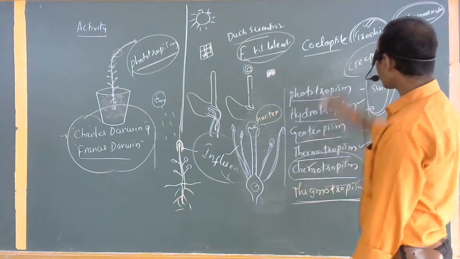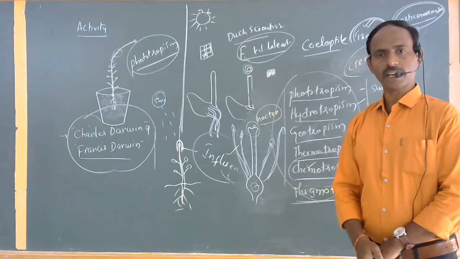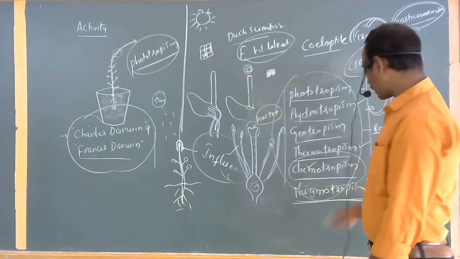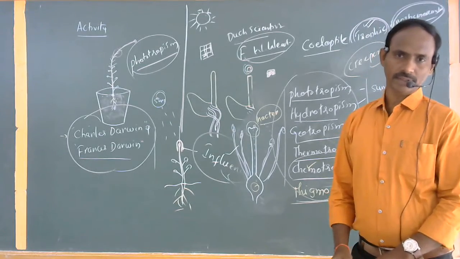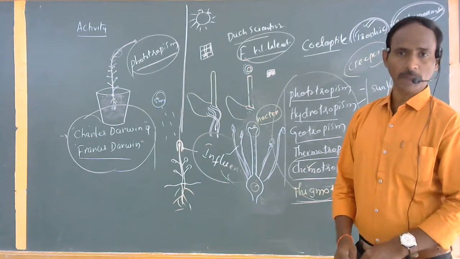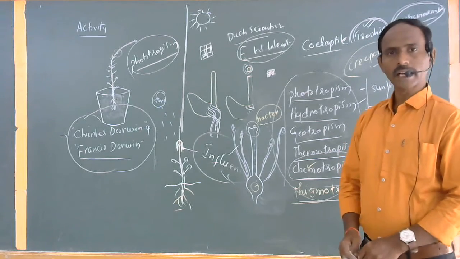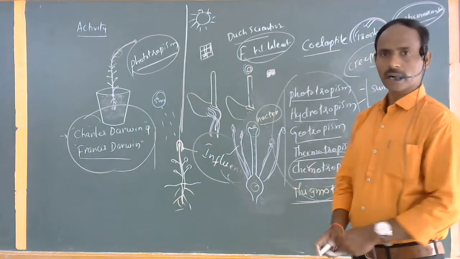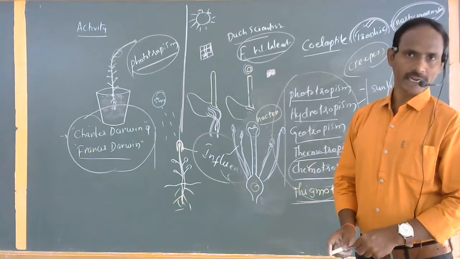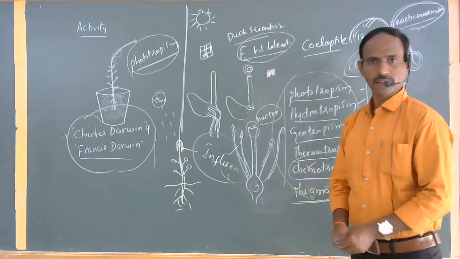Clear? Okay, these are all commonly called tropic movements. Different kinds of examples help us understand clearly now. Thigmotropism plays an important role in the movement of the plant bodies. For example, the touch-me-not plant is also a best example of thigmotropism. Okay, nastic movements, growth towards the direction of the sunlight, that is commonly called a kind of nastic movement. Okay, the next topic we will discuss in the coming topics. Okay, thank you.